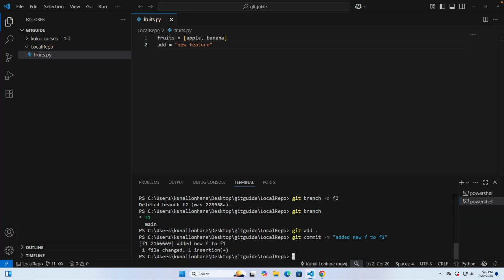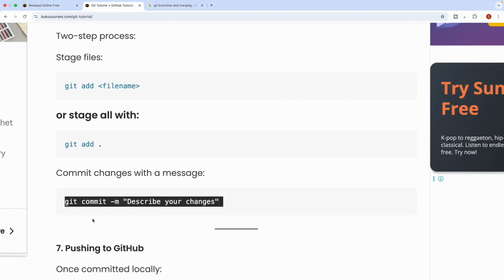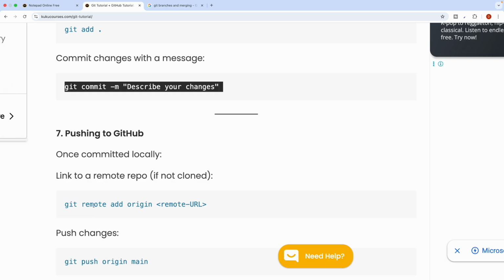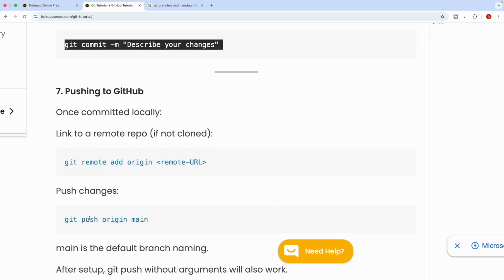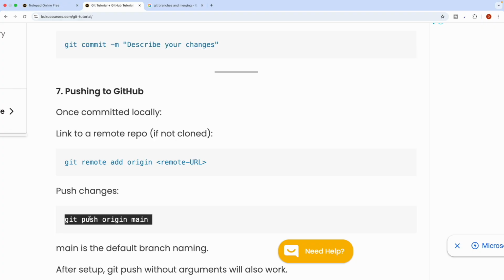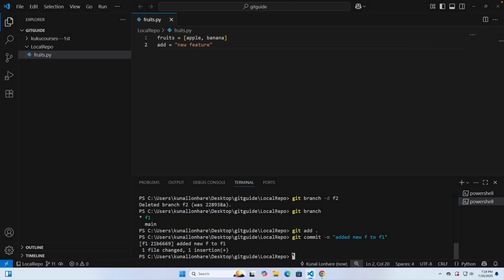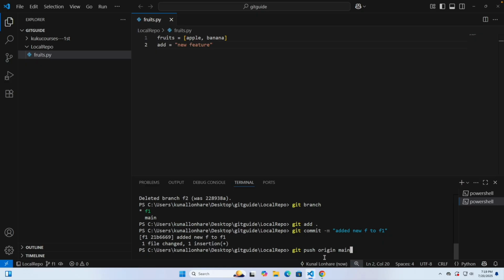Now let me push it to GitHub. So to push it to GitHub, you can just go ahead with this particular command, that is git push. But if you see here, right now we are not pushing it to the main file. Currently we have made the changes in F1, not the main branch.